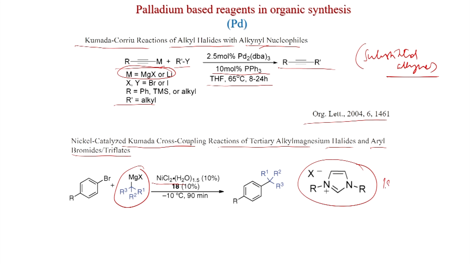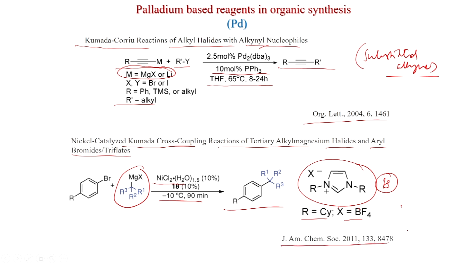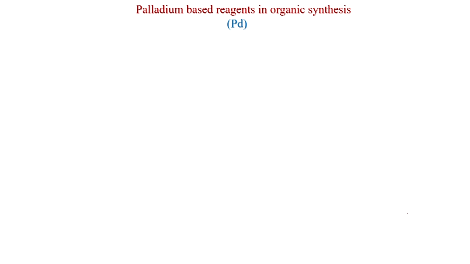So, this is 18 the number here, imidazolium salt, and at minus 10 degree in 90 minutes you get this cross coupled product in good yield. So, R can be Cy in this catalyst and X is equal to BF4. JACS 2011, 133, 8478, this was published.